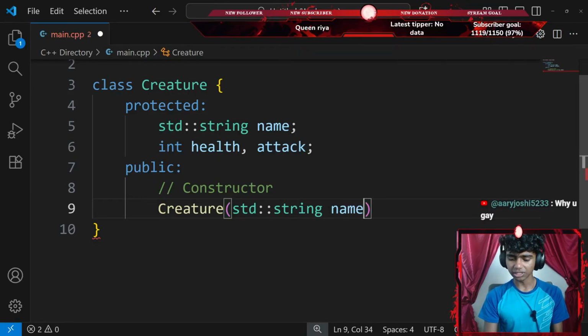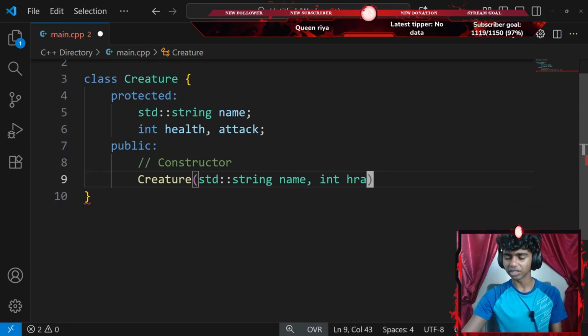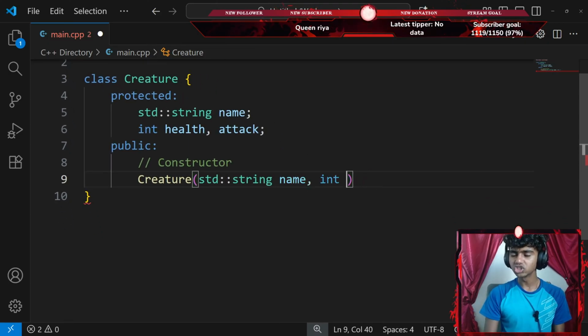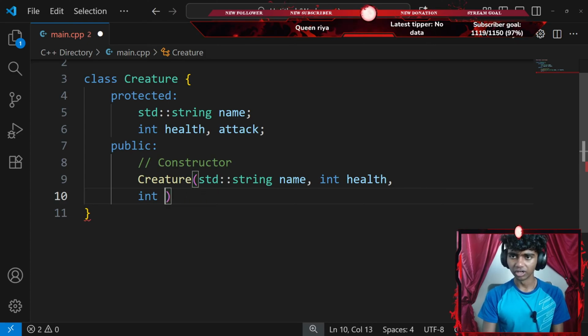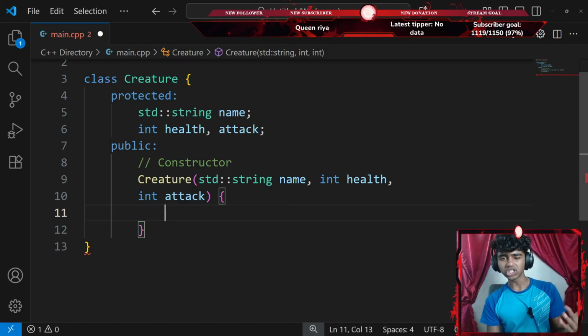That said, I'm going to go with a standard string of name. The second one is going to be an integer of health. Okay, let's zoom out a little. There we go. Should I go with health? Okay, I think I can go with health. And then add a comma and integer of attack as well. There we go, attack. And then I'll go with a pair of curly braces to initialize my data members.